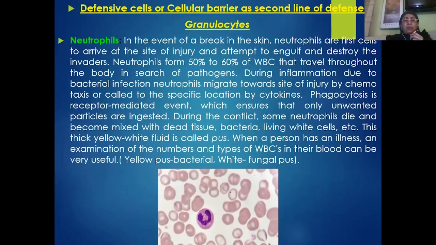Now, we'll go into little detail of all these defensive cells or the cellular barriers. How do we identify them? What is their structure and what is their function? We'll try to learn in a nutshell.